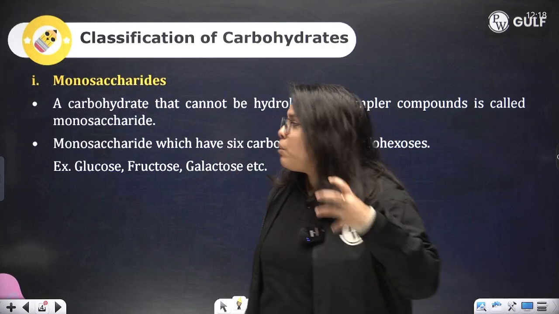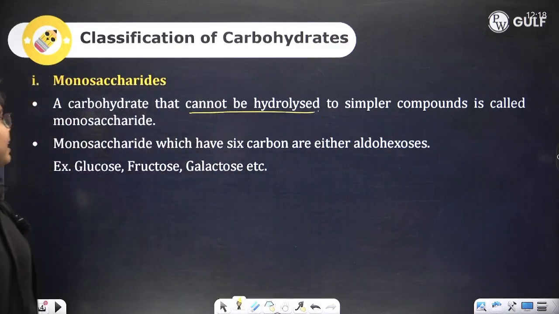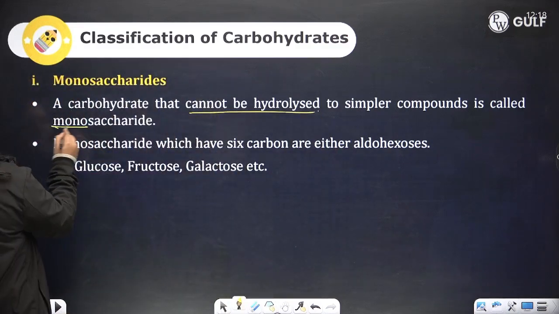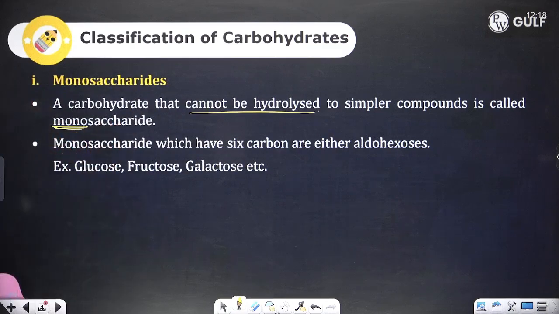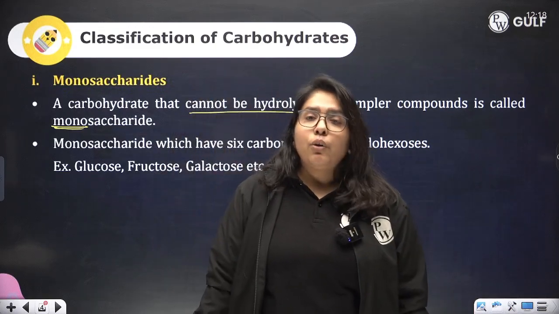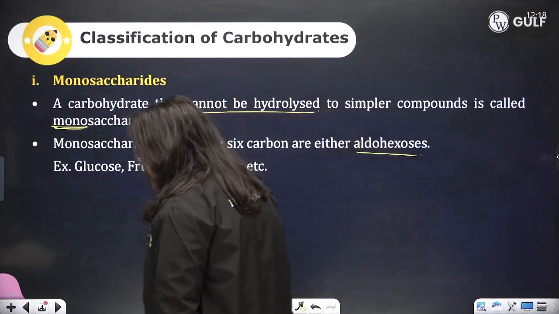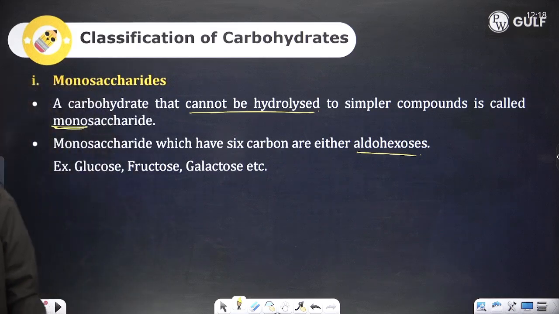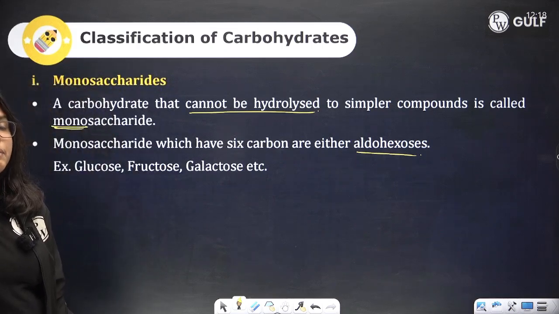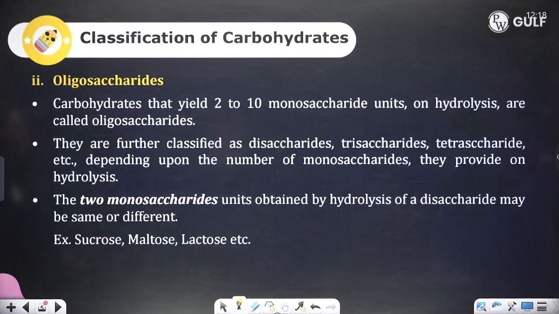Talking about monosaccharides, a carbohydrate that cannot be hydrolyzed to simpler compounds is called a monosaccharide. Mono meaning single, saccharide meaning sugar unit. Monosaccharides which have 6 carbons are either aldohexoses or ketohexoses, depending upon the functional group. If it is an aldehyde, aldohexoses. If it is a ketone, then ketohexoses. Examples: glucose, fructose, galactose, etc.